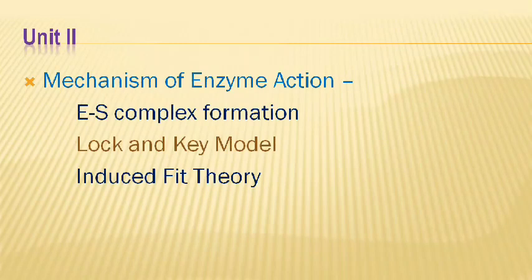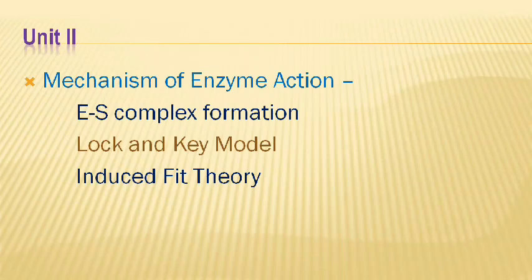The next topic of unit 2 is the mechanism of enzyme action. The main component of enzyme action is the formation of the ES complex, that means enzyme-substrate complex. For this we have 2 different theories.